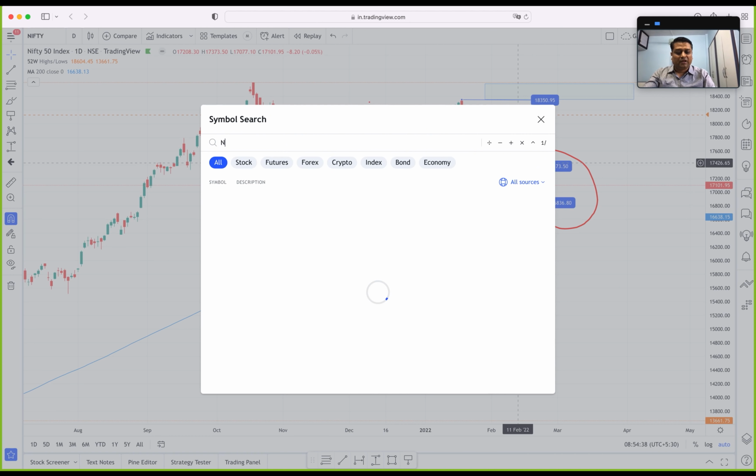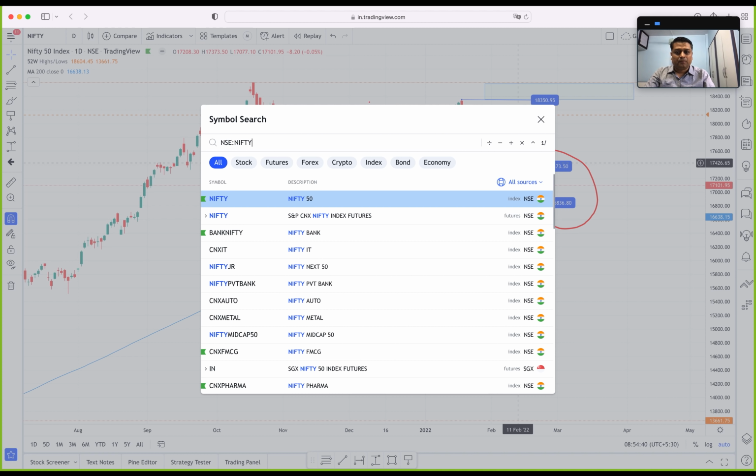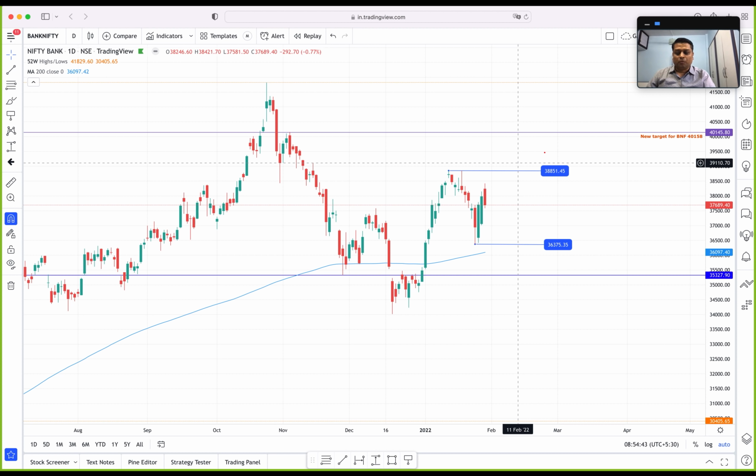Similarly, if we quickly look at Bank Nifty, we have this top. From here, this is a bottom, this is a lower high that we have. Bank Nifty is underperforming, remember this. And from here, right now we are in this zone, which is a 2500 zone, apt for Bank Nifty. And we might see, that's my alarm before the pre-market opens. So 38,800, if it goes above this, then 40,100 will be our target.